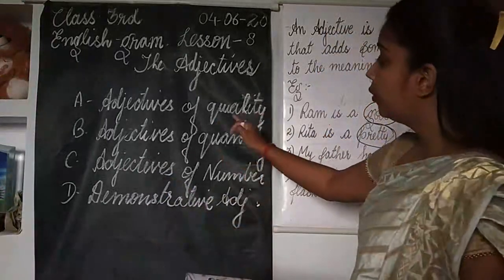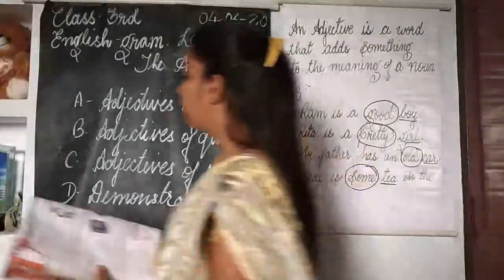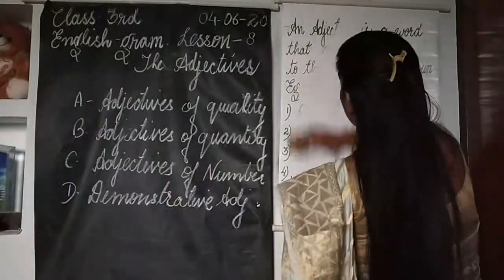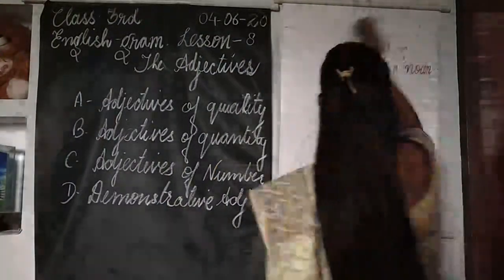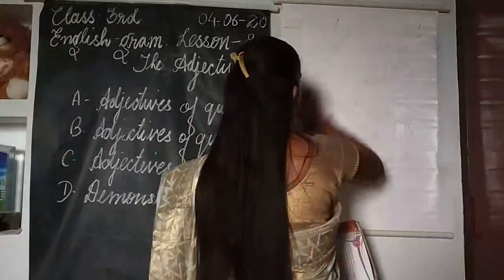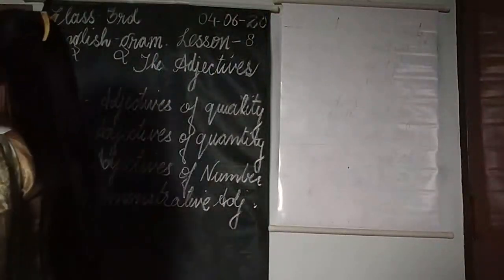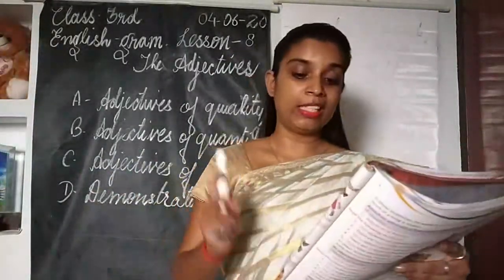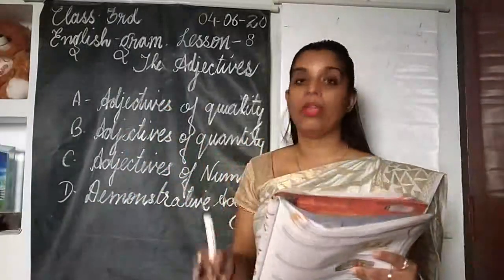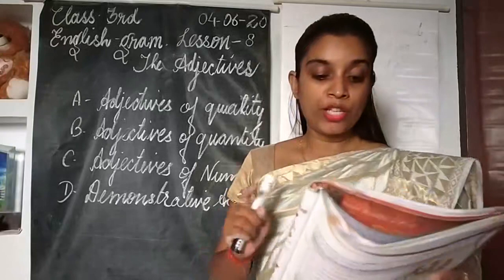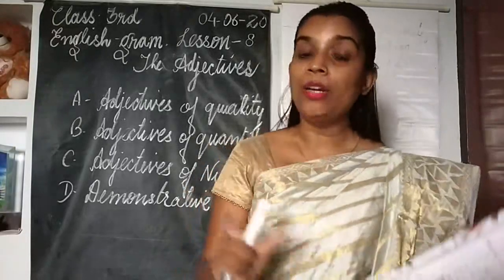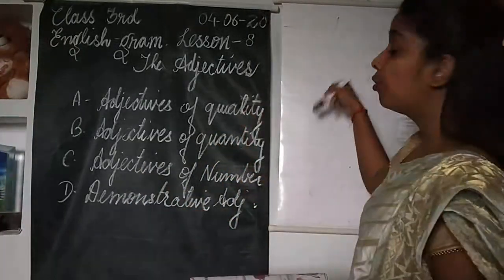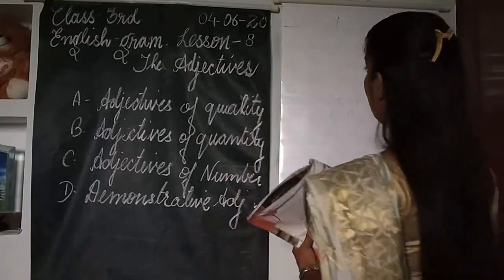So I am going to give you examples. Through examples it will be more clear to you all what adjectives of quality are. I hope this definition is clear to you all. Now, children, you can see on page number 38, the definition of all these 4 kinds of adjectives is also given there. You can read the definitions. Adjectives which tell us what kind of person or thing it is are called adjectives of quality. I'm going to give you a few examples.